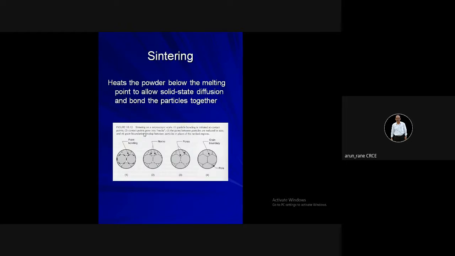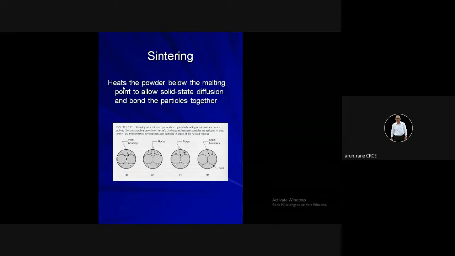In metal powder metallurgy, there is a slight deviation from what I told for biscuits or medicinal tablets. Here there is one more operation, which is called sintering. Sintering is nothing but heating the powder, obviously below the melting point, to allow solid state diffusion and bond the particles together. As I told, it is nothing but the procedure of compaction.